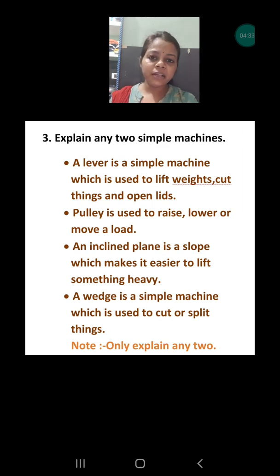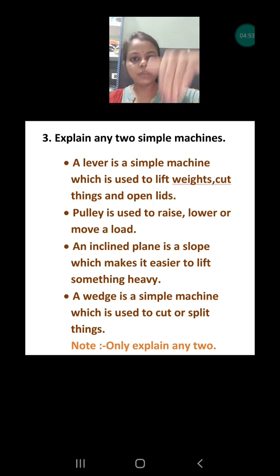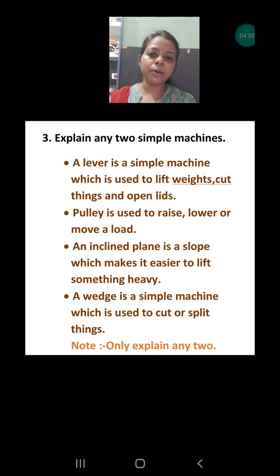Second is pulley. Whenever in the village, you have seen the water is drawn from the well, no? Or in some of the shops, if a heavy carton or heavy wood is pulled with the help of one rope attached to it, that is the example of pulley. Pulley is used to raise or lower the load. It is used to lower the load, because if we suddenly throw it from above, it can be destroyed. So slowly we use a rope to lower that object. That is the example of pulley.